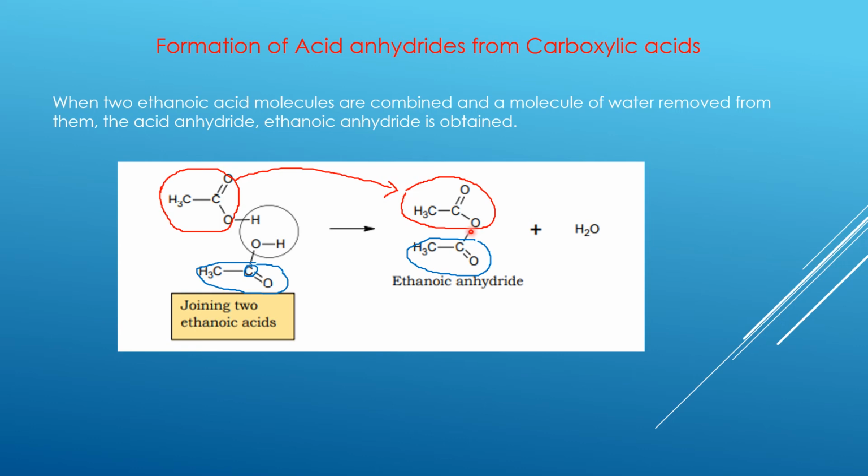They are going to form a very special bond. So we have two groups of carboxylic acid which are joined to give an acid anhydride. This acid anhydride name is obtained from the parent carboxylic acid. Since our carboxylic acid was ethanoic acid, the name of the anhydride will be ethanoic anhydride.